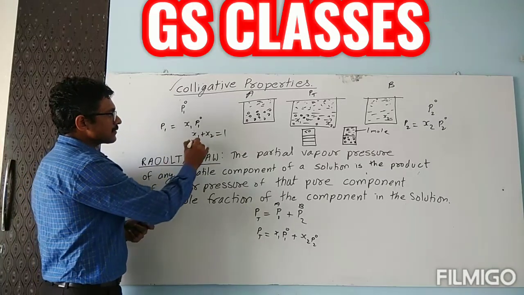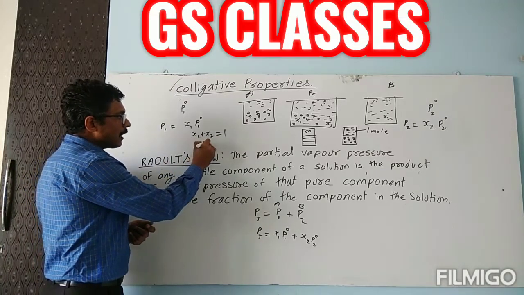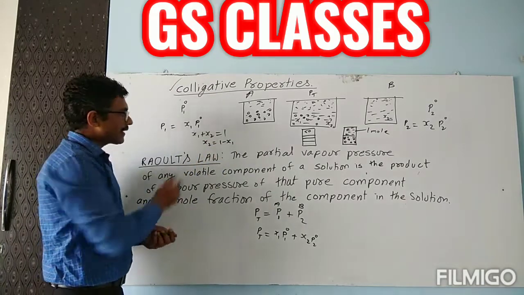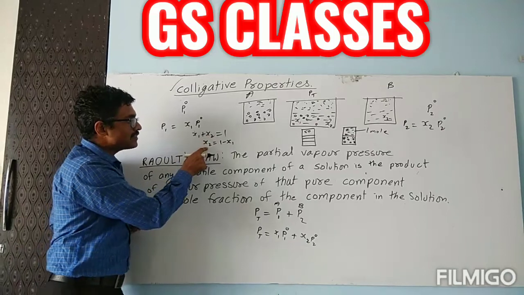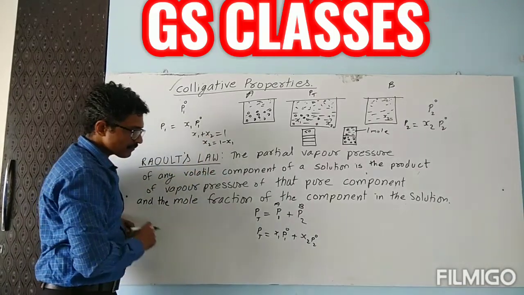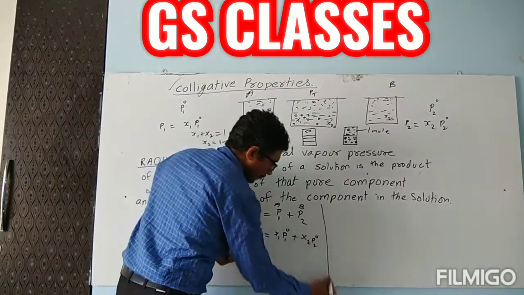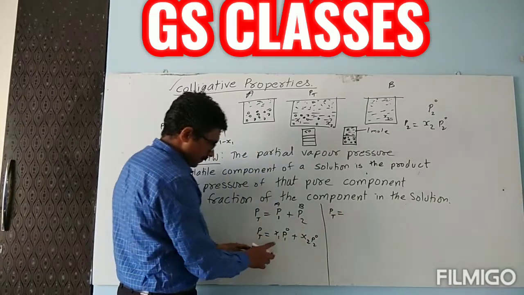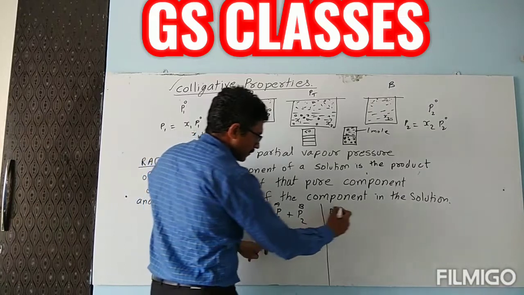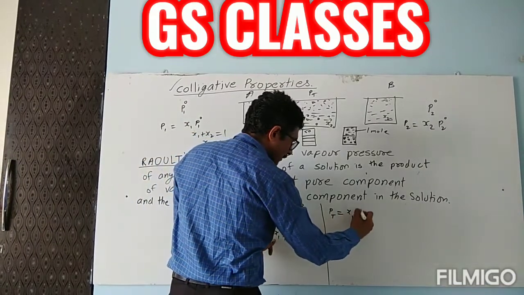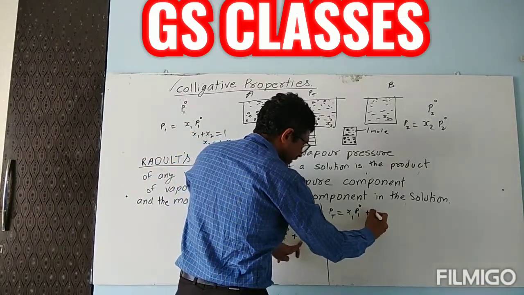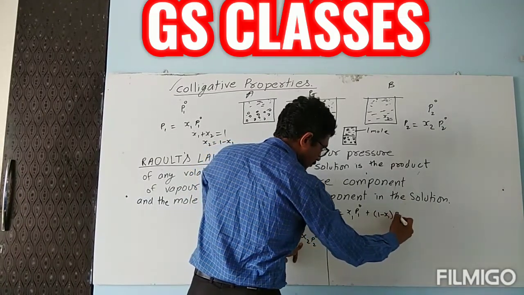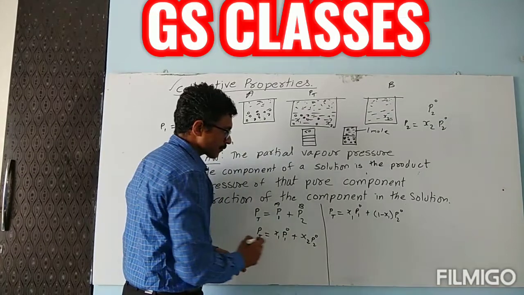Now children, I can write x2 as 1 minus x1. So here, P total is x1 P1 standard plus x2, which I will write as 1 minus x1, into P2 standard.